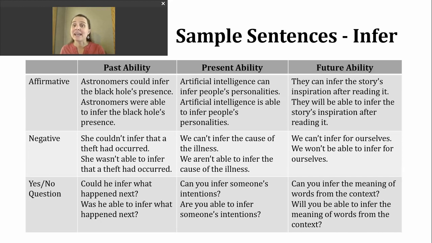If I want to make a negative statement about ability in the future, again, I'm going to insert not after my modal or not after will. Here are two examples. We can't infer for ourselves. We won't be able to infer for ourselves.